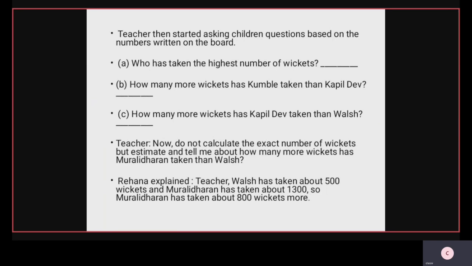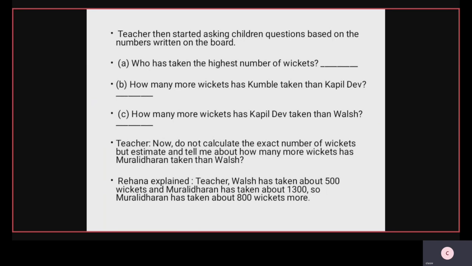Total wickets of Walsh 519. Rounding to the nearest hundred, 519 is only 500. See, 1300 minus 500 is equal to 800. Now we see some more questions.